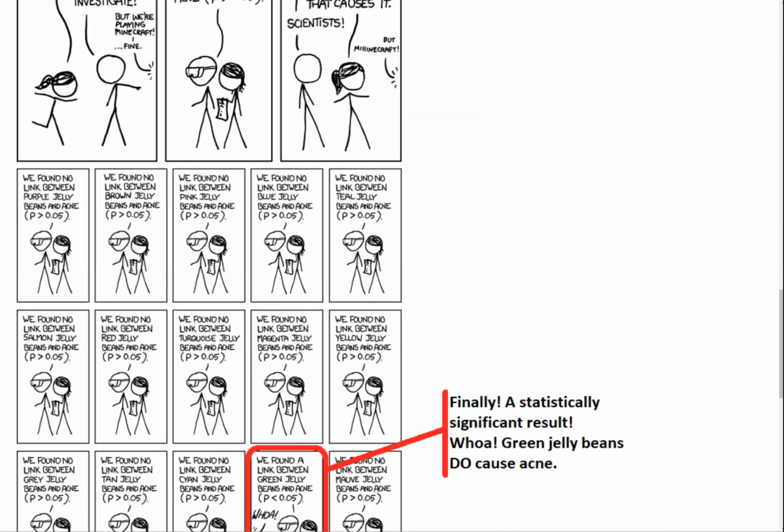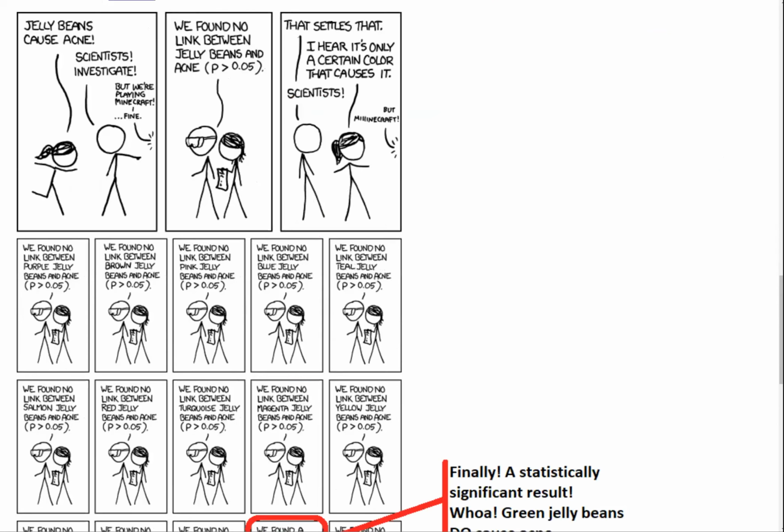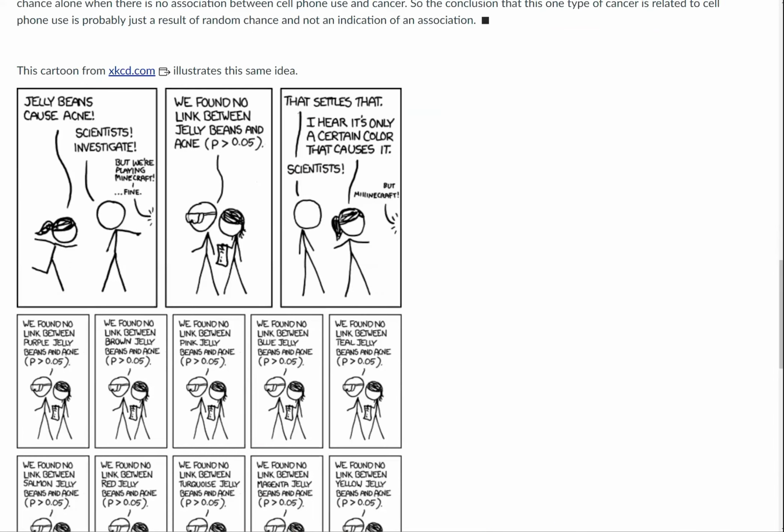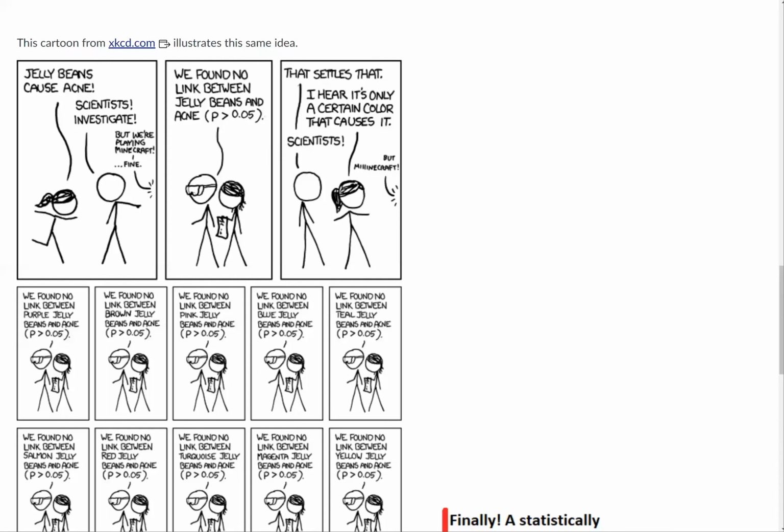Now look at this little cartoon. The first cell says, jelly beans cause acne. The person on the left says, jelly beans cause acne. And then the person on the right says, scientists investigate, but we're playing Minecraft. Fine. The scientist said, we found no link between jelly beans and acne, with p greater than 0.05. And the original first people talking say, that settles that. I hear it's only a certain color that causes it.